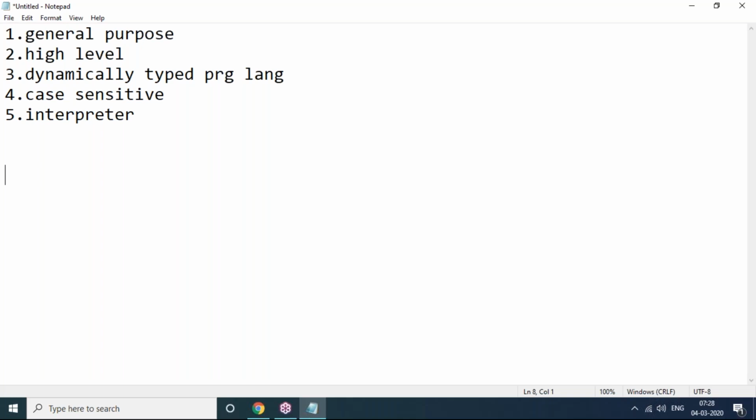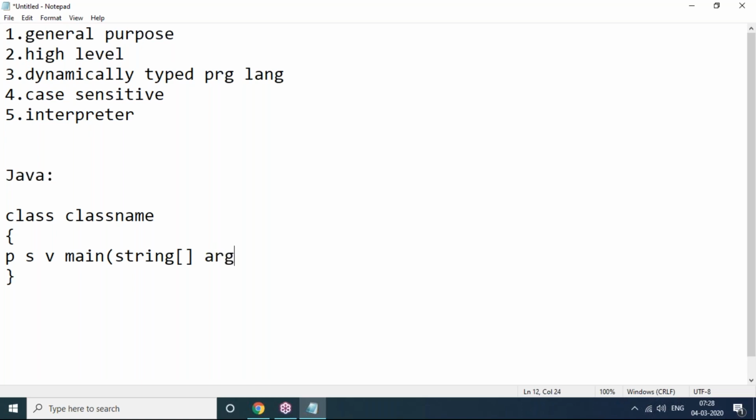For example, in the Java programming language, I want to write something. What do I want to write? Hello world. So we have to use a class first. Class, then a class name, then open bracket, close bracket. Now public static void main. Then in brackets, compulsorily, command line arguments: String, square brackets open and close. Here System.out.println. Then we have to use hello world. Hello world. This is called Java.